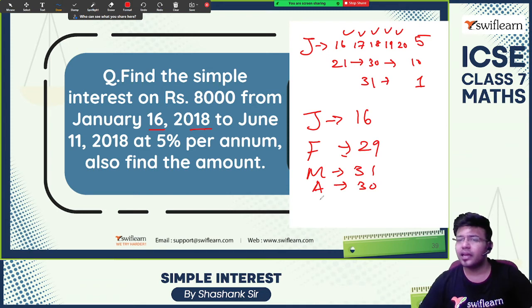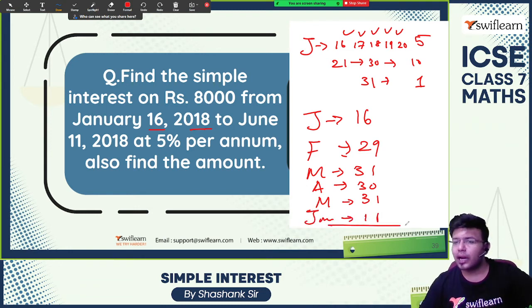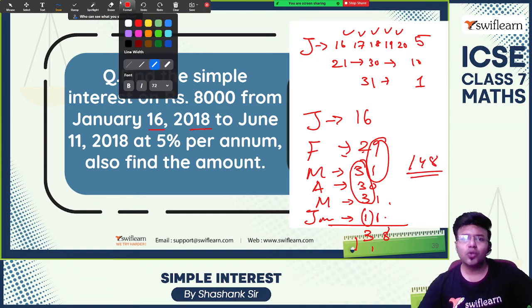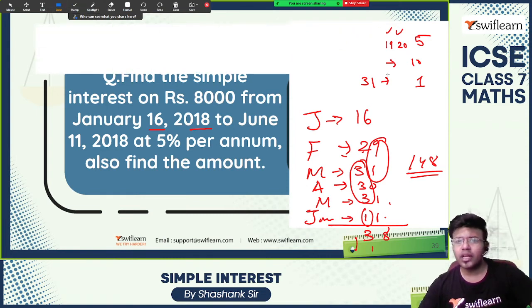April has 30 days. May has 31 days. January, February, March, April, May, June. To June 11, June has 11 days. Add all the days. How much do you get? So we get 148 days. The money is invested for 148 days.